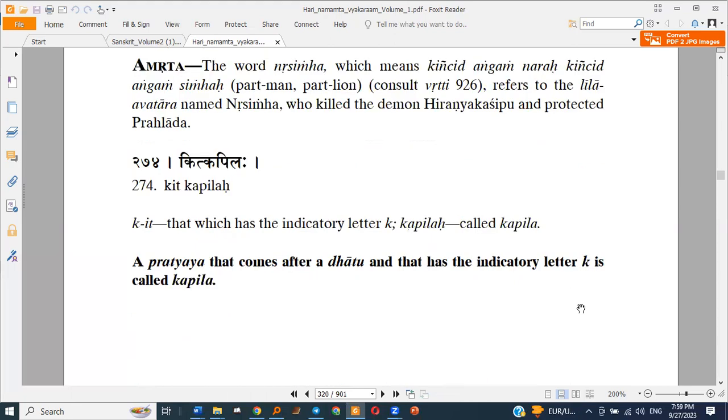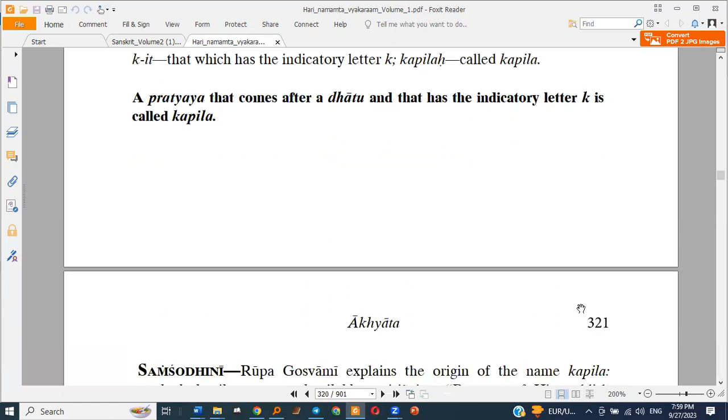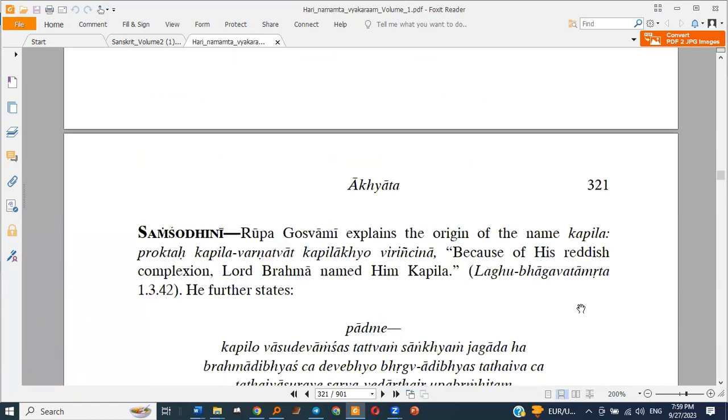Then Kapila: a pratyaya that comes after a dhatu and that has the indicatory letter ka is called Kapila. Kapila means any pratyaya which has the indicatory letter ka in it.